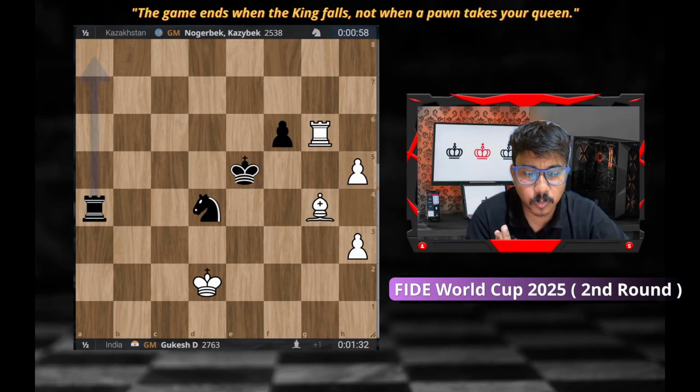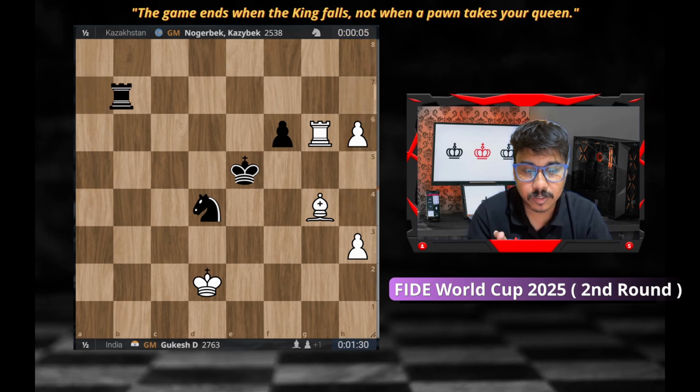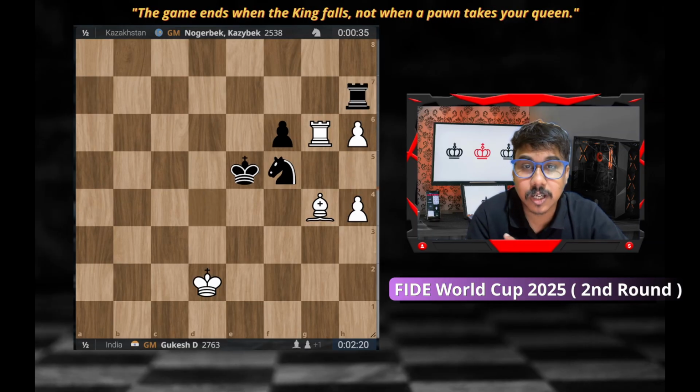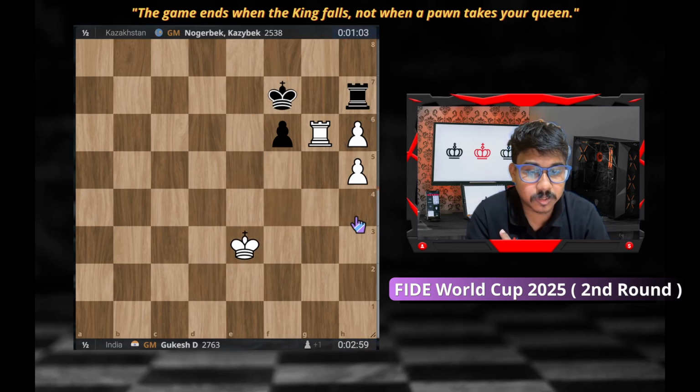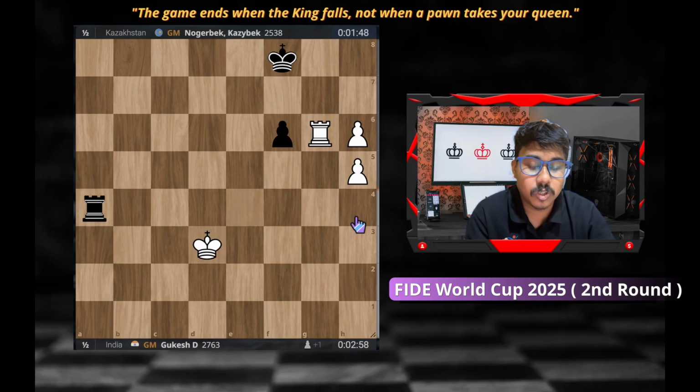and the game ended in a draw. Even in the rook and pawn endgame, if you look at it, this was the position. It seems that this pawn is going forward, but actually not that much. It was completely stopped by the rook, and in the rook endgame, we'll look at how the Kazakhstan GM stopped that pawn beautifully, and a6 is going to lose, and after that h4, and it's simply a draw position, and later on they both shake hands. So the first round was a draw for Gukesh, and today Gukesh will be playing with the black pieces.